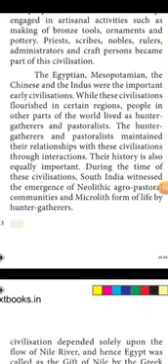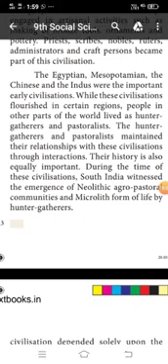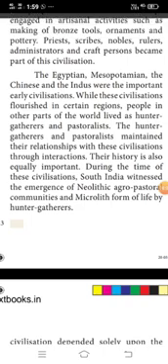The Egyptian, Mesopotamian, Chinese and Indus were the important early civilizations. What are the important early civilizations? Egyptian, Mesopotamian, Chinese and Indus.